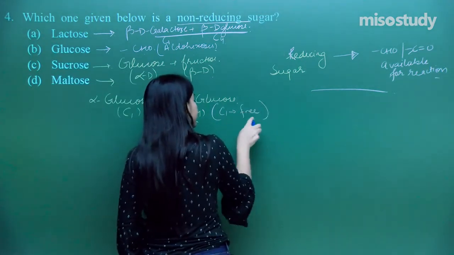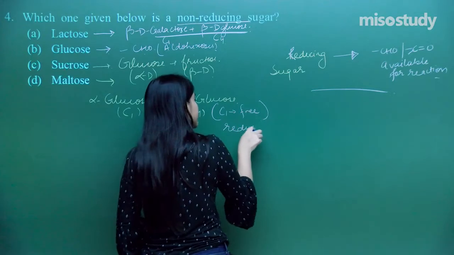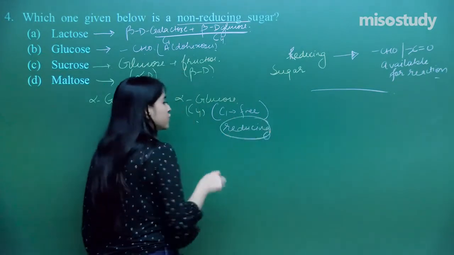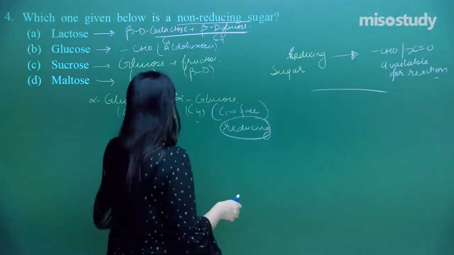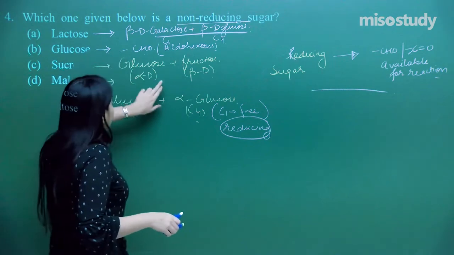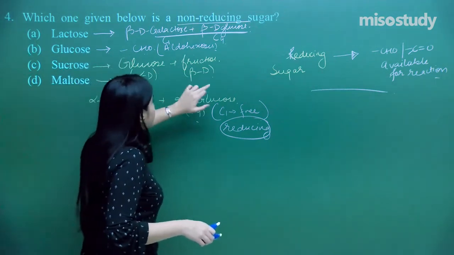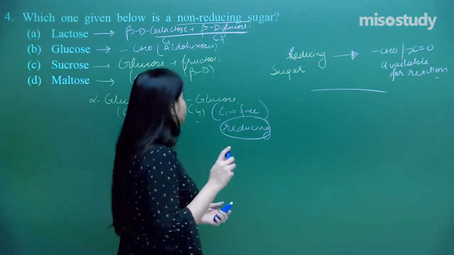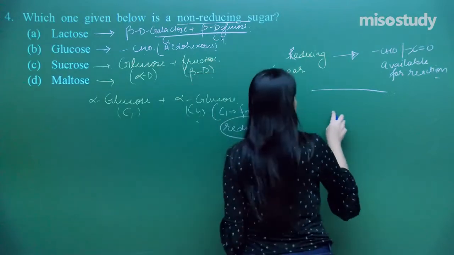That means the group is free. That means this is reducing. So I hope you all are getting the point. So you need to dig into the structures for that. Sucrose, alpha D glucose and beta D fructose. So let us just have the structure for that. I have got